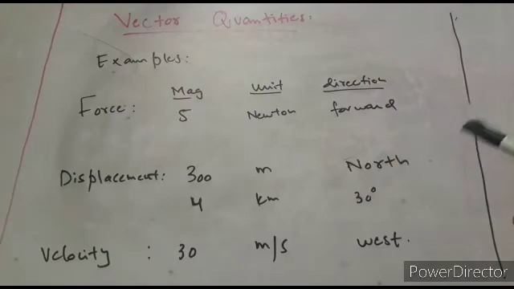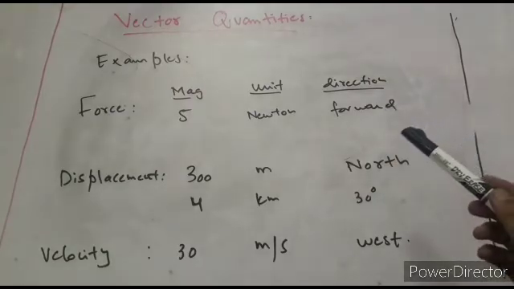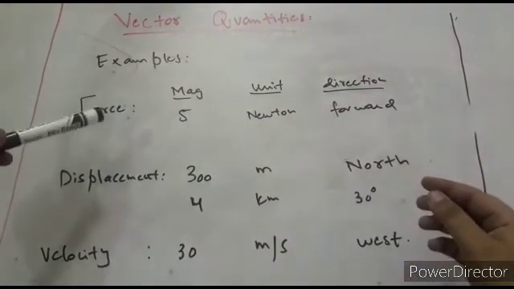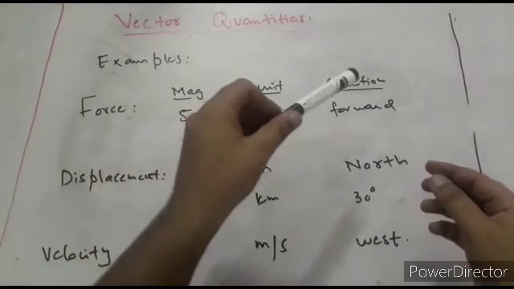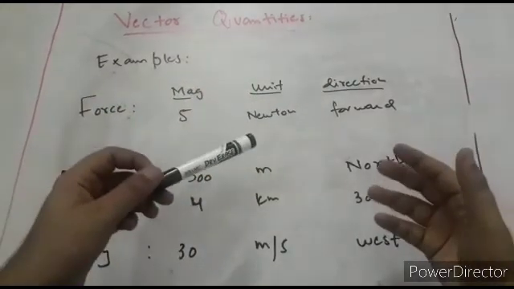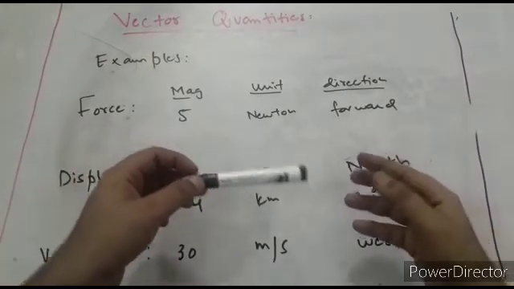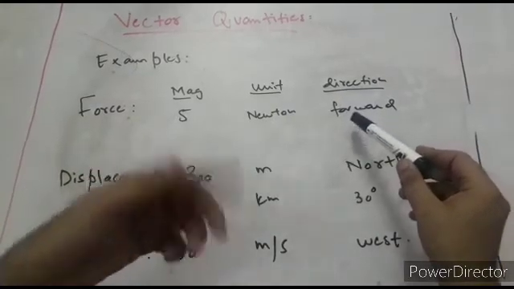So students, here we see some examples of vector quantities, how they have direction as well in their description. Like if we have a force, we describe it like 5 newton forward. If you are applying a force of 5 newtons on a chair, then you must have a direction to apply that force, let's say in the forward direction.